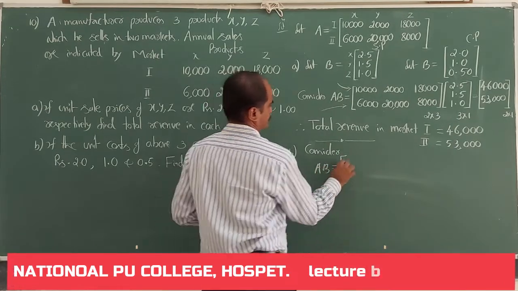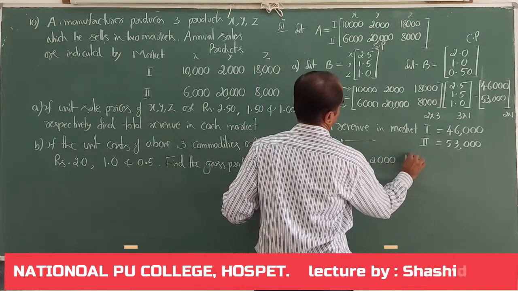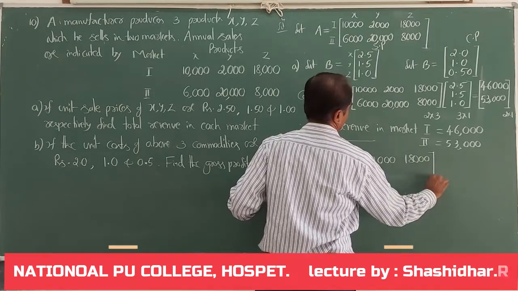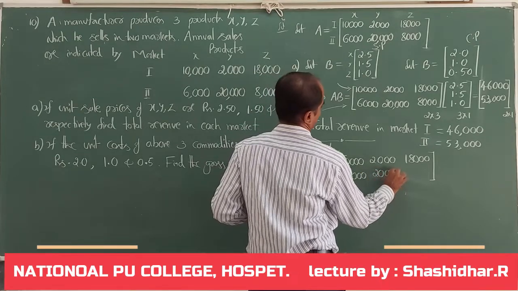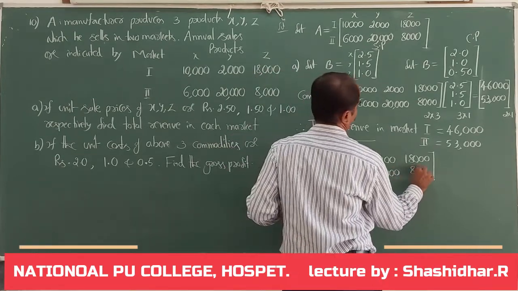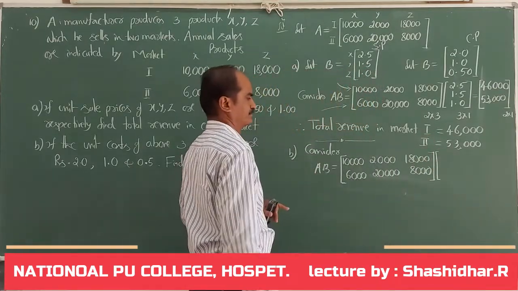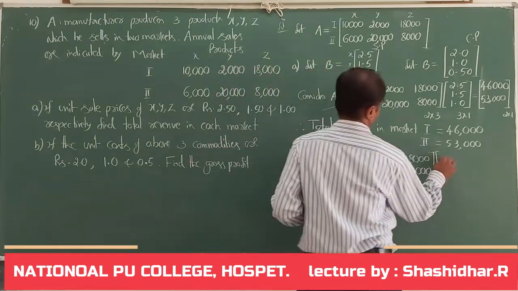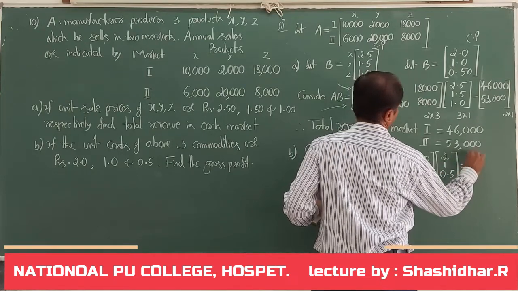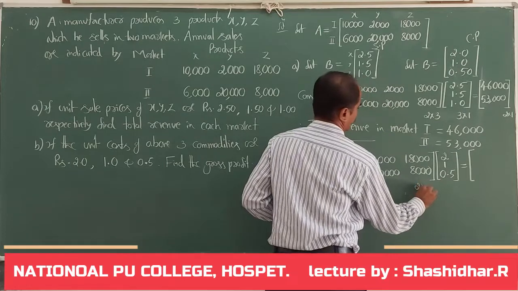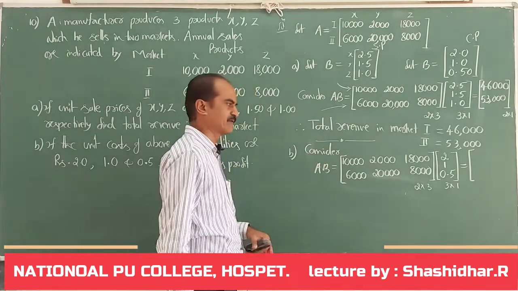Matrix A: 10,000, 2,000, 18,000, second row 6,000, 20,000, 8,000, into the next column matrix. It is 2, 1, 0.5. This is a 2 by 3 matrix, this is a 3 by 1 matrix. You have to end with a 2 by 1 matrix.